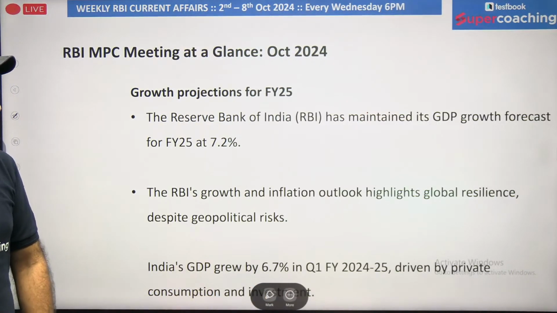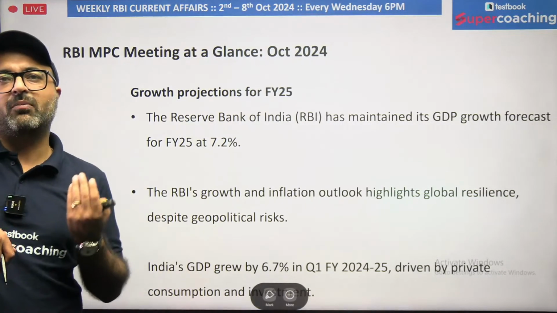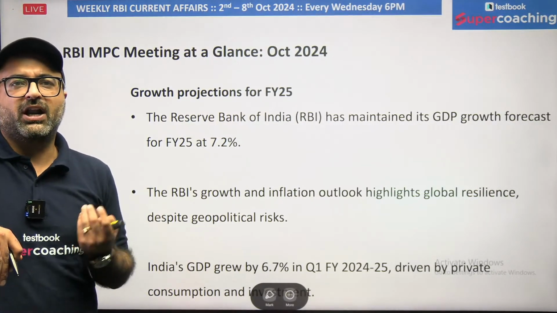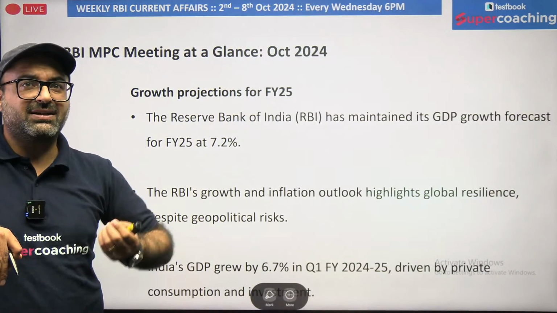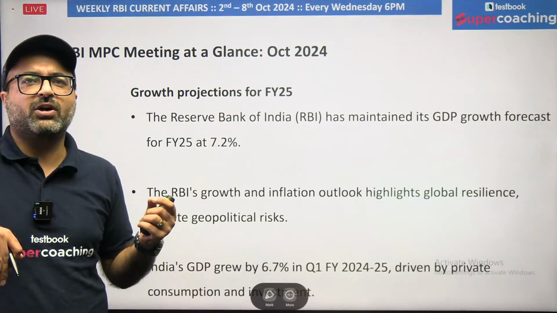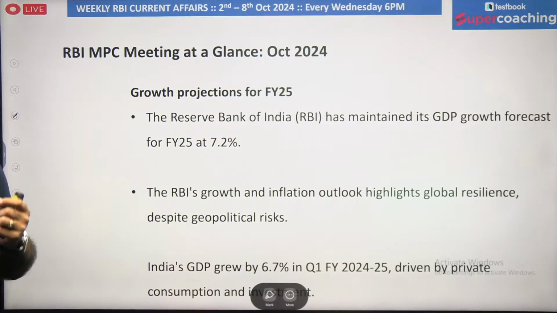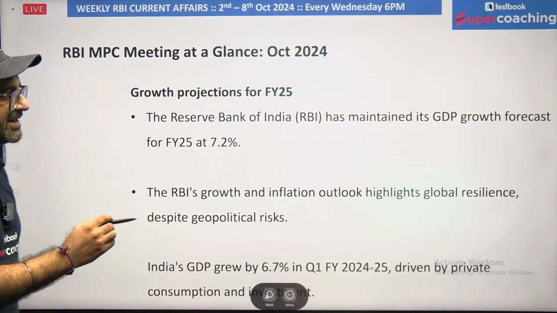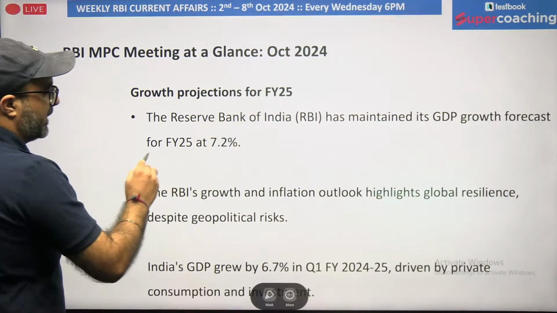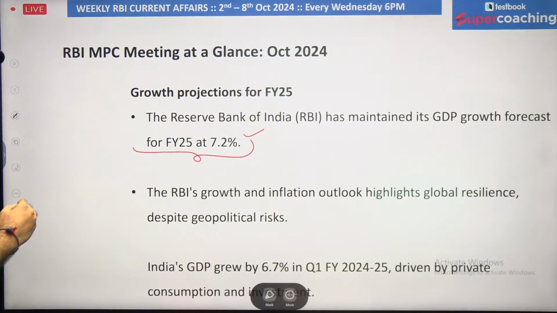Moving on to the next point. Whenever RBI monetary policy is presented, along with it some other areas are also discussed. The most important part is growth projection. The Reserve Bank of India has maintained its GDP growth forecast for the financial year 25 at 7.2%.